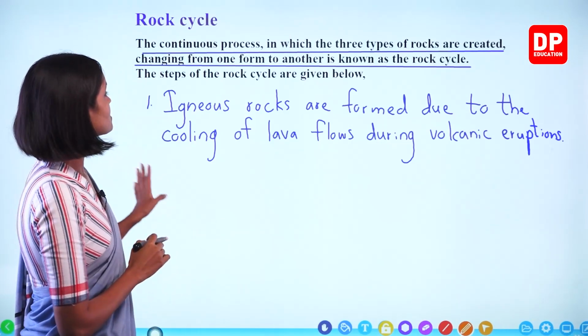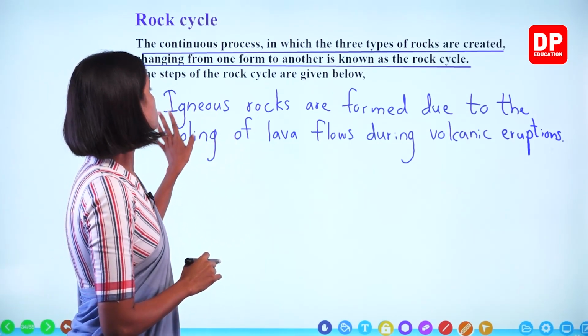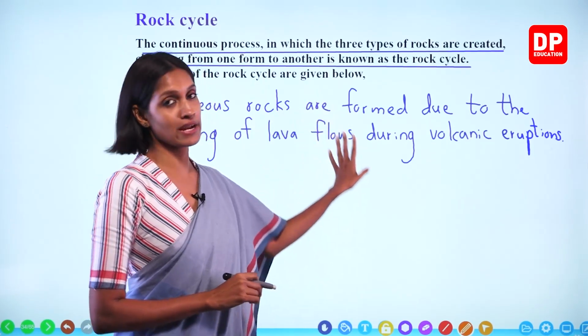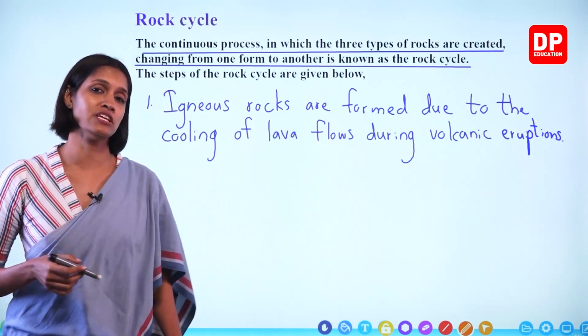Right, children? Igneous rocks are formed due to the cooling of lava flows during volcanic eruptions. That's the formation of igneous rocks.